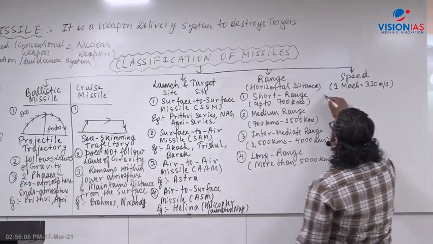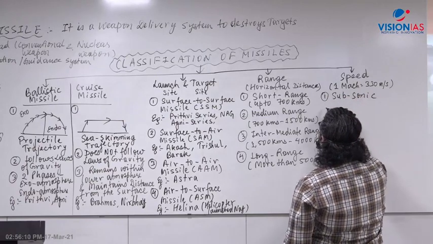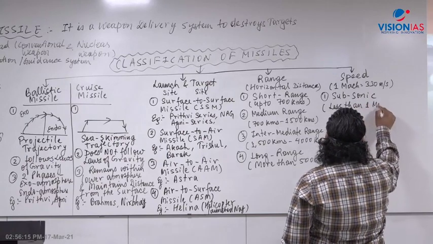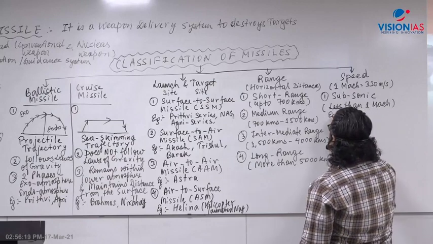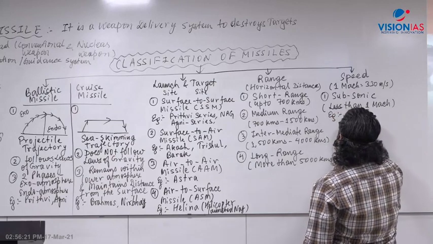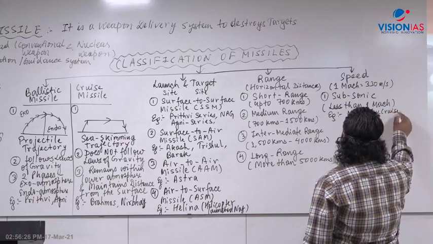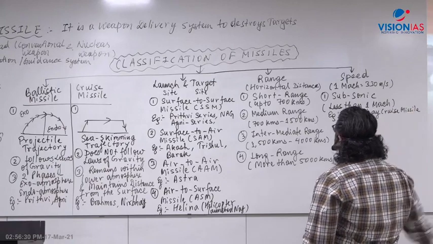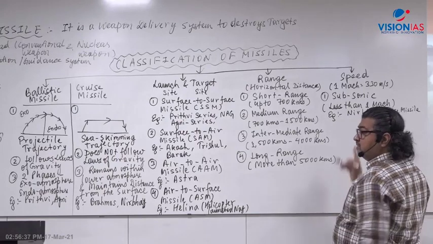Now the first classification is subsonic, which is less than 1 Mach. Let's take an example: the Nirbhay cruise missile, developed by DRDO, has a range of 1000 kilometers, but it travels at a speed of 0.7 Mach, subsonic.